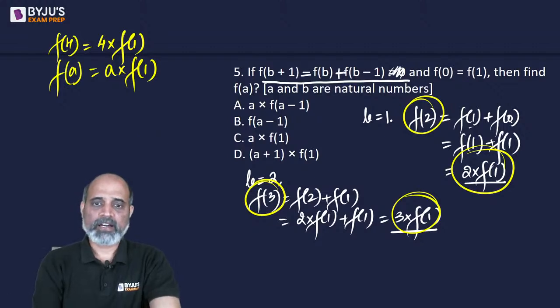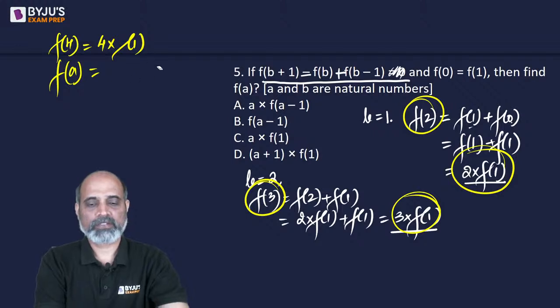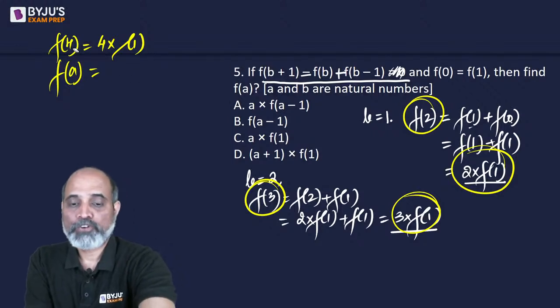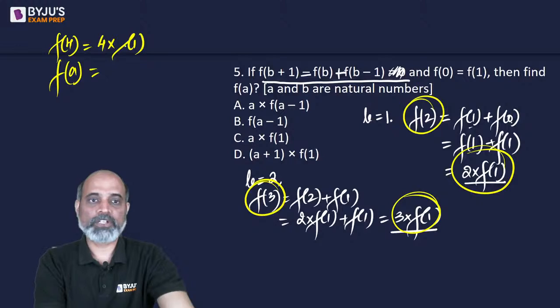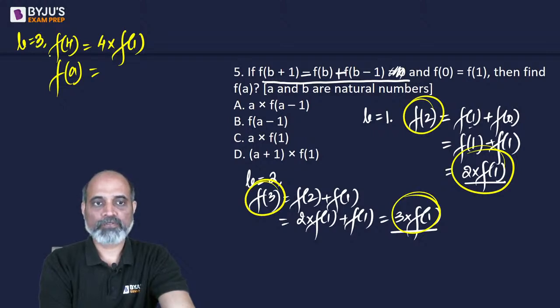Since we are writing this, it's going to be a plus 1. Because f of 4 is happening when b is equal to 3, we will be getting this.